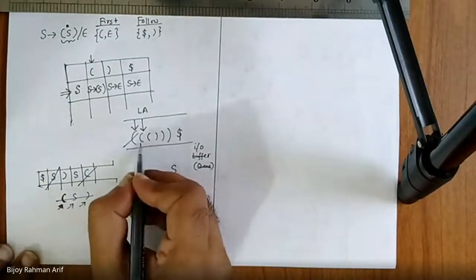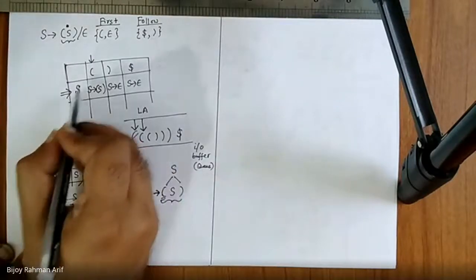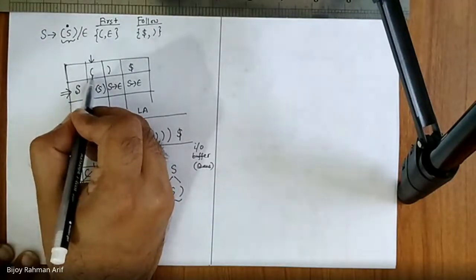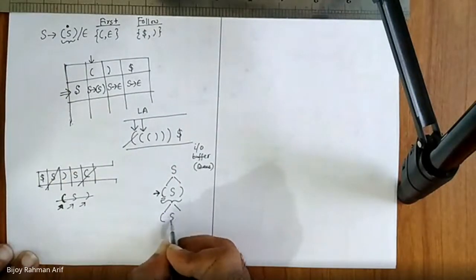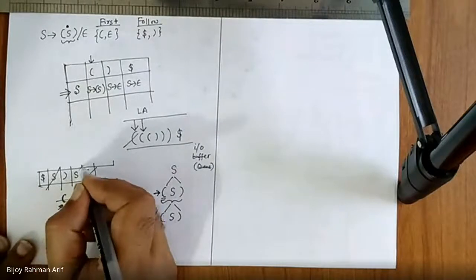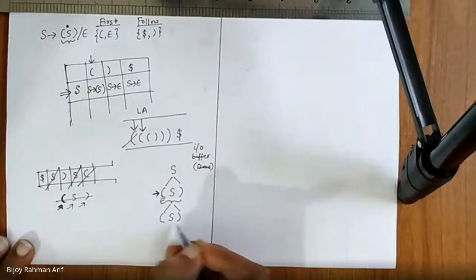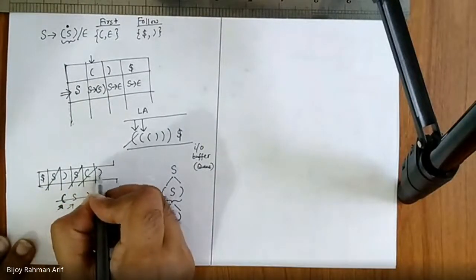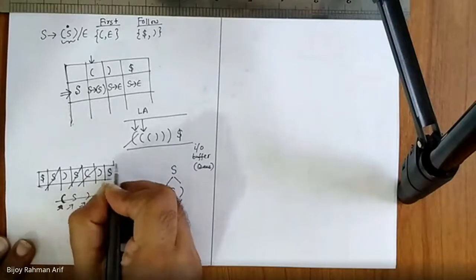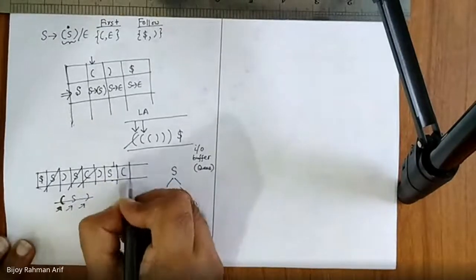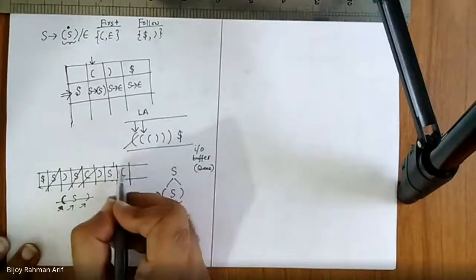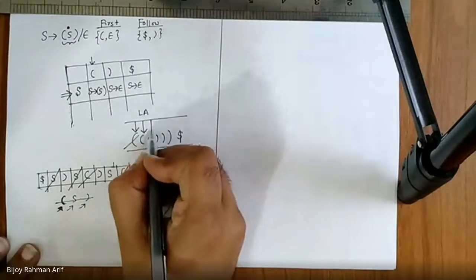I'm encountering again open parenthesis. So variable is S, I'm encountering again open parenthesis. So I have to use again rule number 1. So this one becomes this. So I'm going to remove this S. Again, I'm going to put it in the reverse side. So this S, this. Done. Now this one and this one match. So I'm going to move the look ahead to the next one.